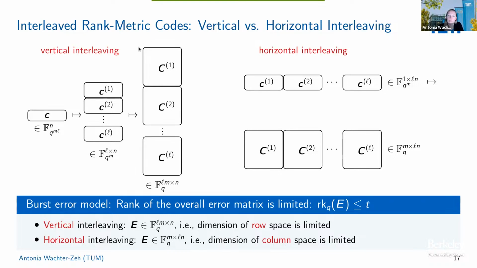So if you look at the corresponding matrix built from these L matrices, either this one or this one, the rank is at most T. In the vertical interleaving case, all these E basically share a row space. And in the horizontal interleaving case, they share a column space of dimension at most T in both cases. Okay, so you can basically have these two models of interleaving.